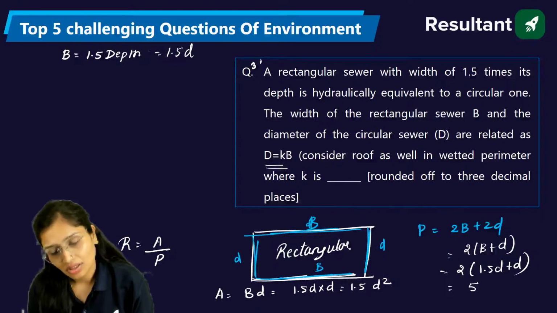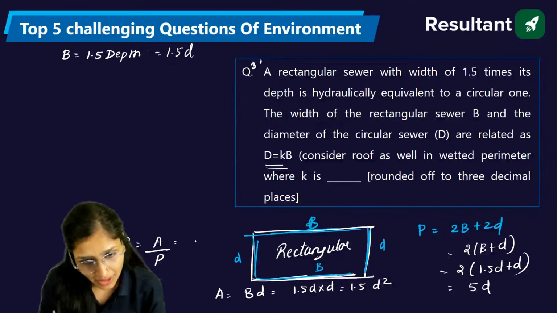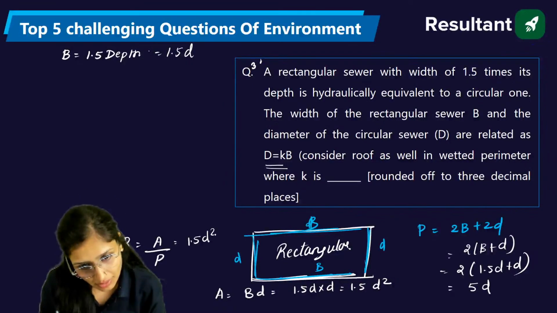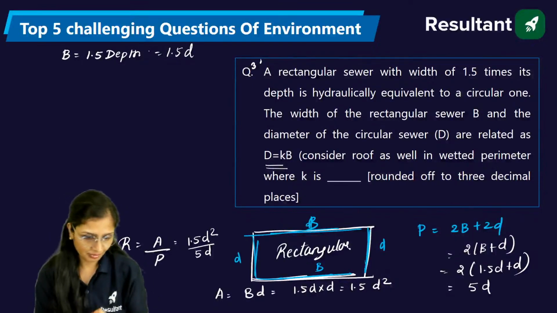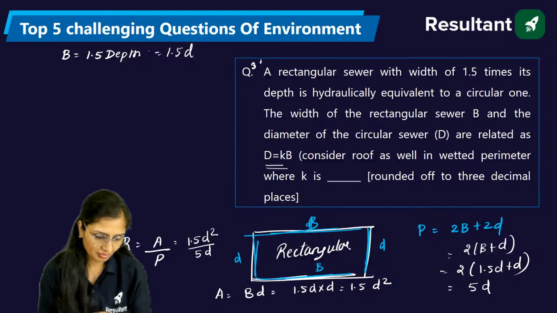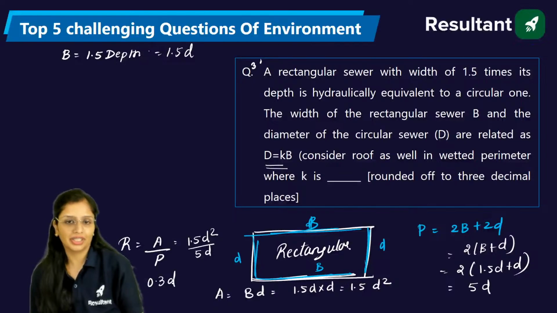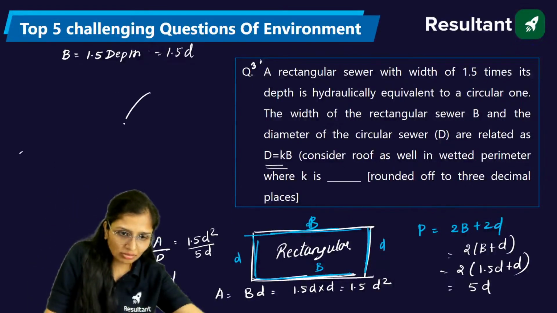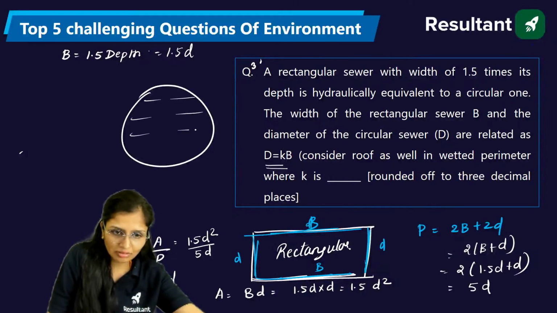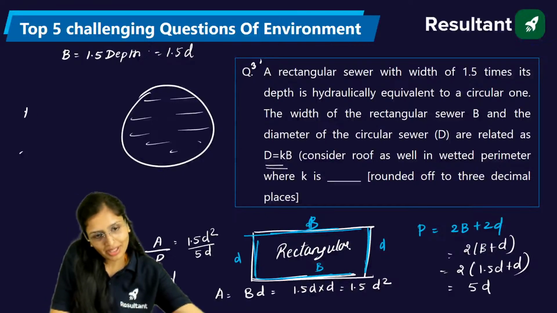This is 5D. Fine. So from here, area is 1.5D square and perimeter is 5D. So from here, the hydraulic radius is 0.3D. Rectangular. Circular, I guess you might already know it. If it is not looking like a circle, assume it to be a circle. Okay. Hydraulic radius is wetted area by wetted perimeter.